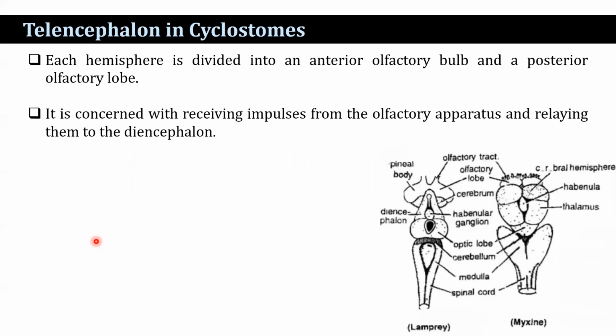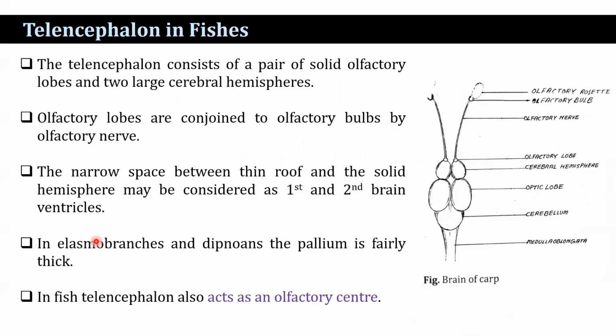Now, the telencephalon in cyclostomes. In cyclostomes, each hemisphere is divided into an anterior olfactory bulb and a posterior olfactory lobe. It is concerned with receiving impulses from the olfactory apparatus and relaying them to the diencephalon.